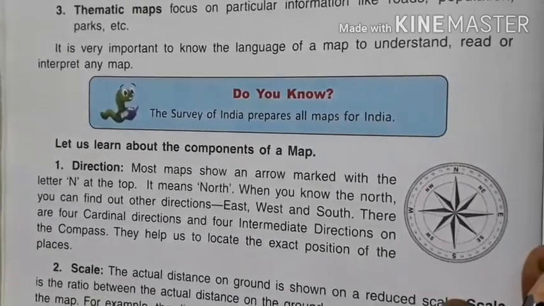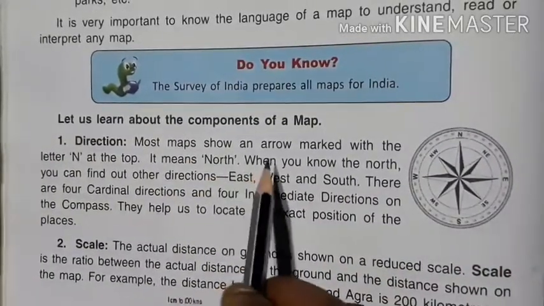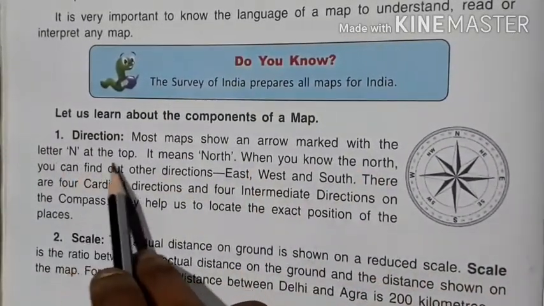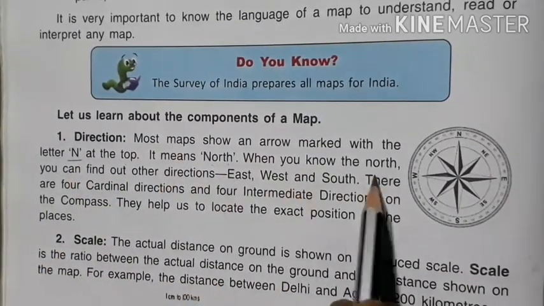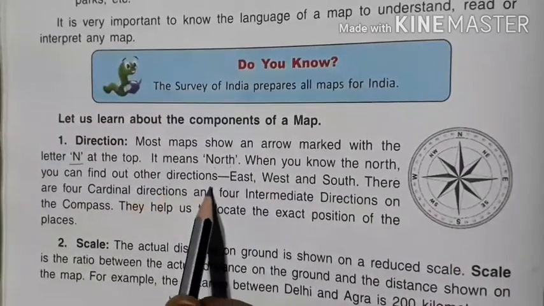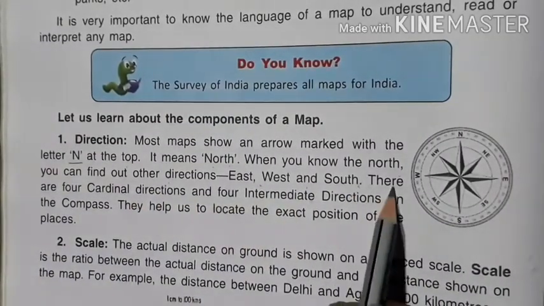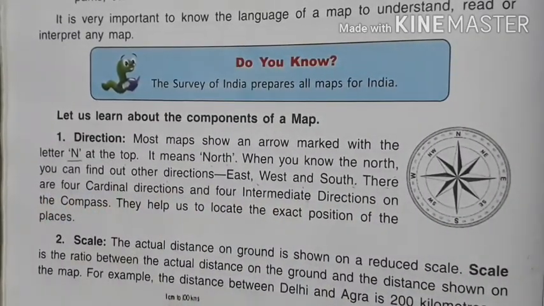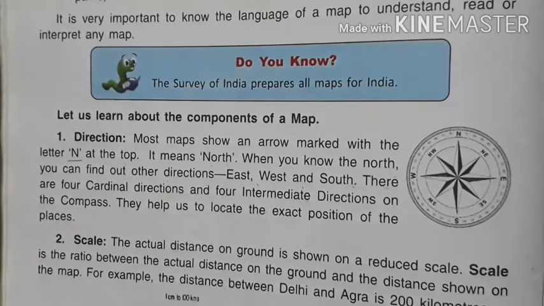Most maps, let us see. Most maps show an arrow marked with the letter N at the top. N represents north. When you know the north, you can find out the other directions, that is east, west and south.